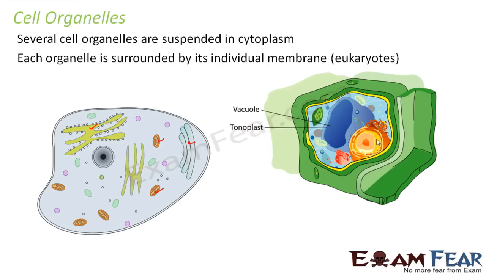Let us now see what the different cell organelles are which we will be talking about in the next few slides. The first one is endoplasmic reticulum. I'm sure all these names are going to be extremely new to you because you are studying all these things for the first time. Most people say that bio is more about memorizing stuff. Well, I agree to a very small extent, because there are certain things which have to be memorized.